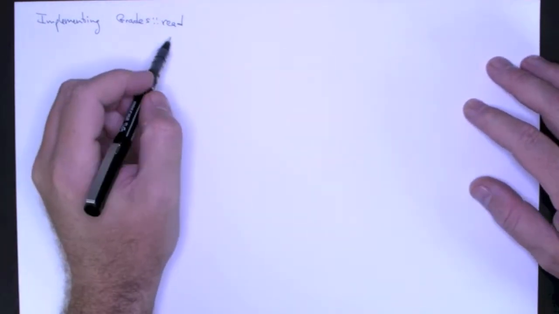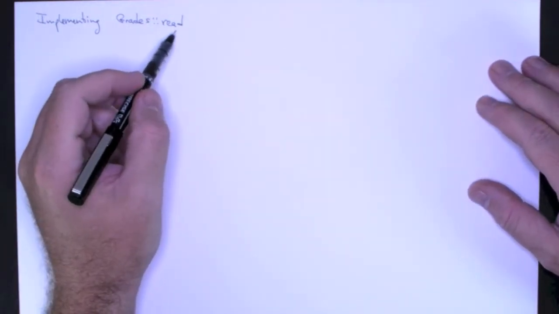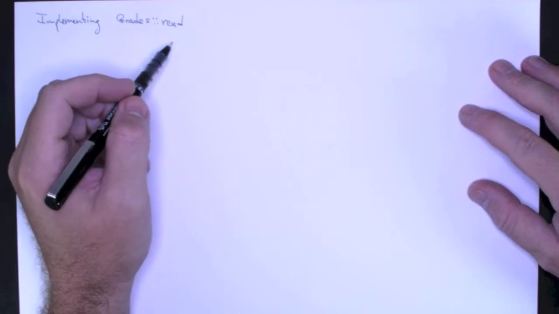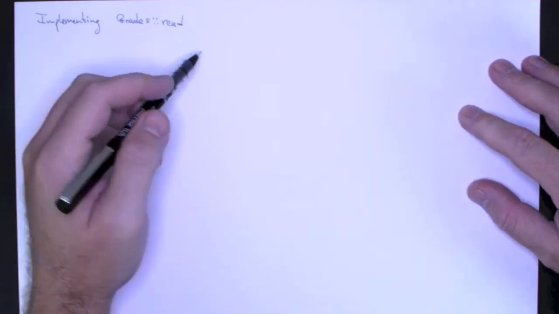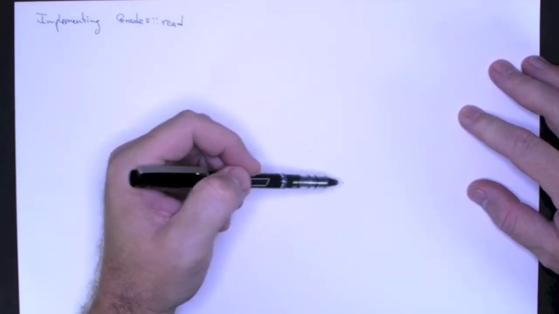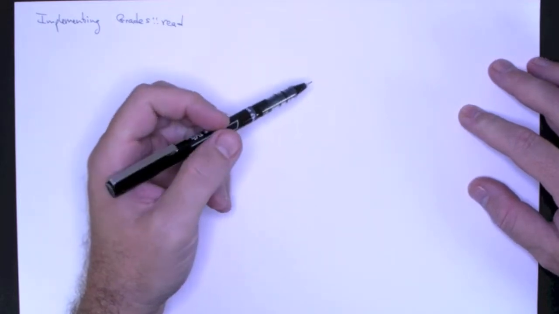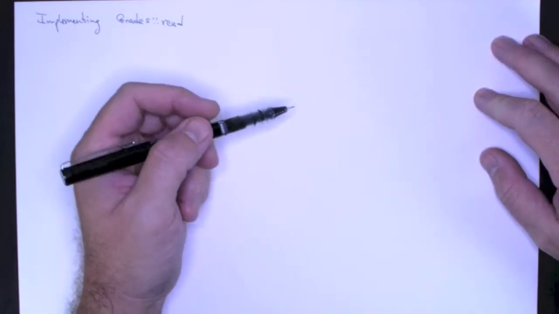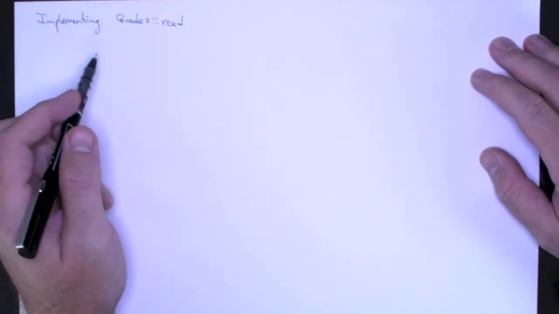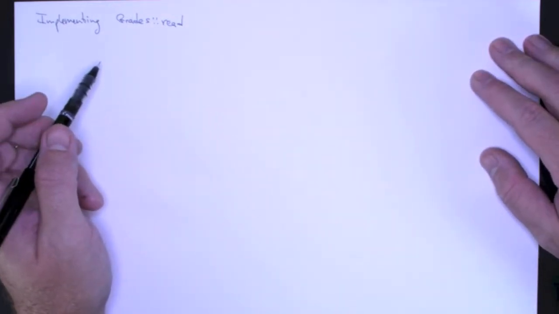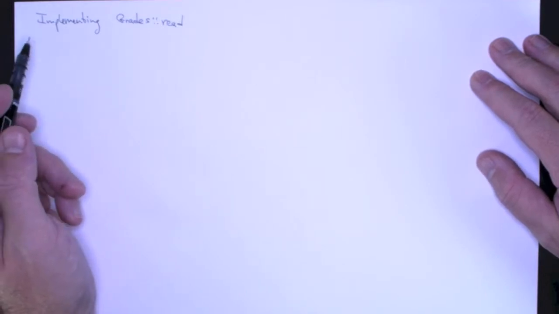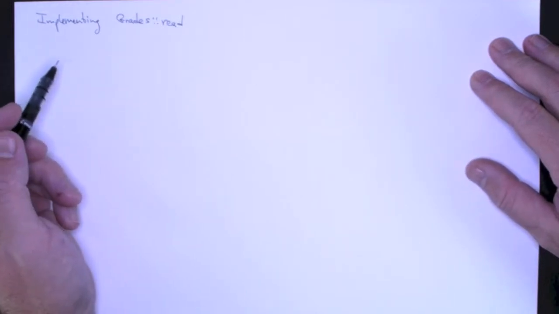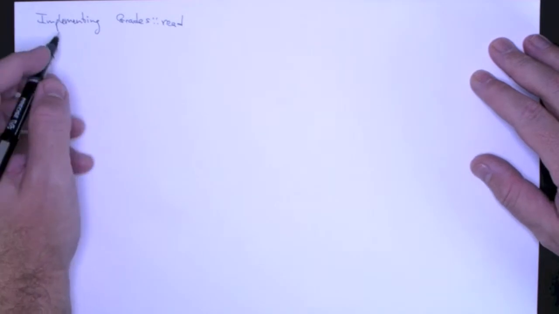So the read method of the grades class is going to take integers from a file or from an input stream, and they are going to add them to the vector. The vector class has a method called push_back, and that adds a new element to the end of the vector, and it also increases its size. So we're going to be using the push_back method.